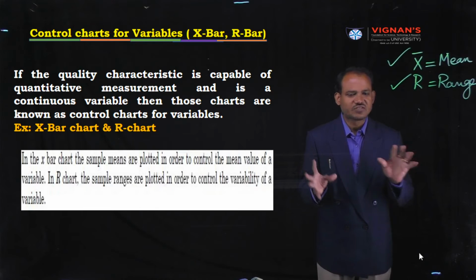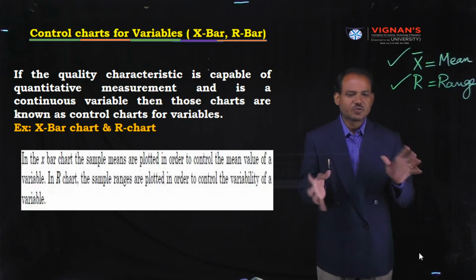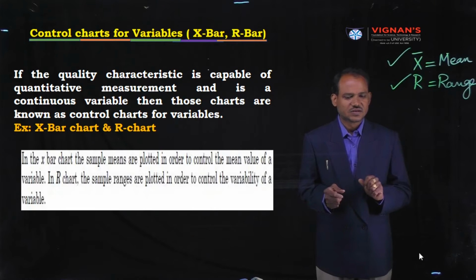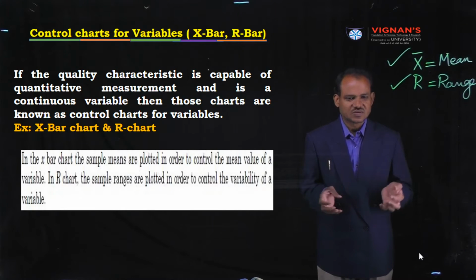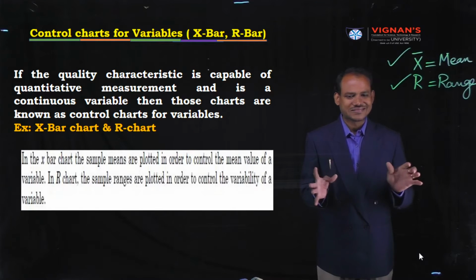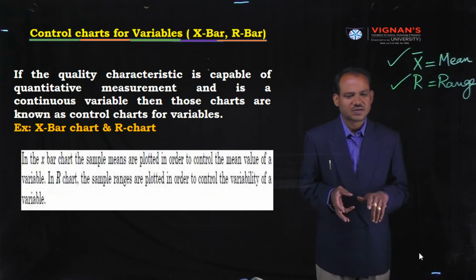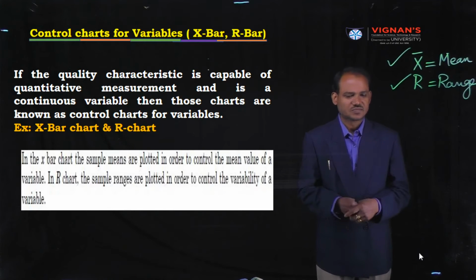Weight is a measurable parameter. Dimension or size is also a measurable quantity. Temperature is also a measurable quantity, and so on. Some of the quality characteristics we can measure.